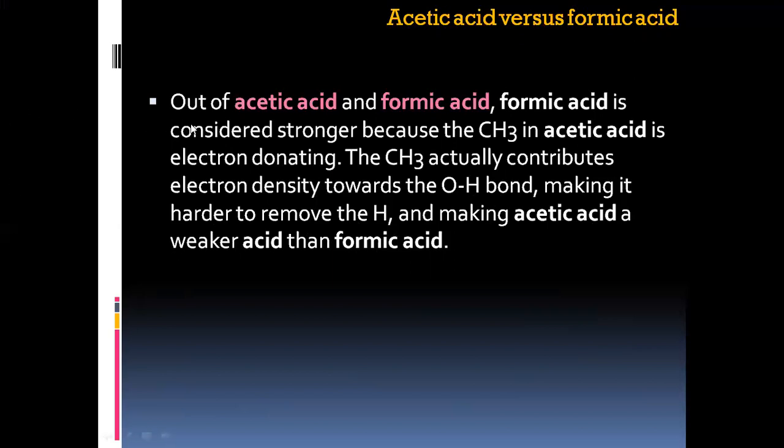Don't get confused. Whenever you have any electron donating group attached to any compound, make sure that the acidity is less, because the electron donor groups will not allow the hydrogen to be removed as H plus, and the acidity will not increase. Whenever you have the electron withdrawing group attached to any compound, make sure that acidity will increase, because they will remove the electron and the acidity of that compound will increase. That is, the tendency of grabbing electron will increase.